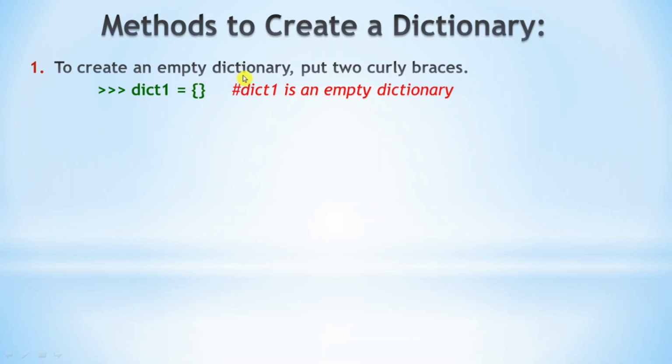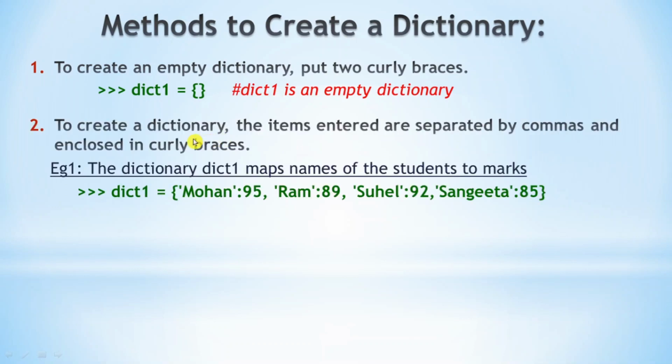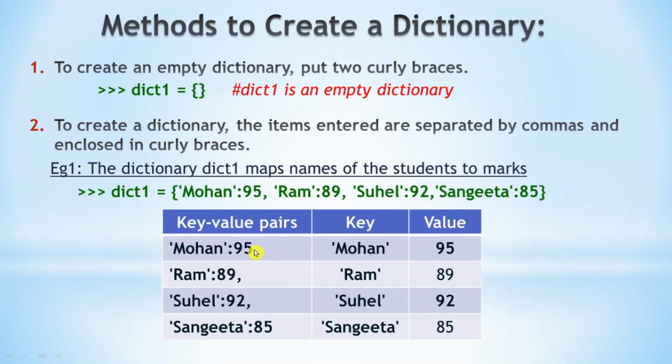Next, we can check how we can create a dictionary. To create an empty dictionary, put two curly braces. For example, dict1 equals an open curly brace and a closing curly brace. This will create an empty dictionary with the name dict1. To create a dictionary, the items entered are separated by commas and enclosed in curly braces. An example is given here, which maps names of students to their marks. The name of the dictionary given is dict1 and the whole dictionary is enclosed in curly braces. There are 4 key value pairs in this dictionary.